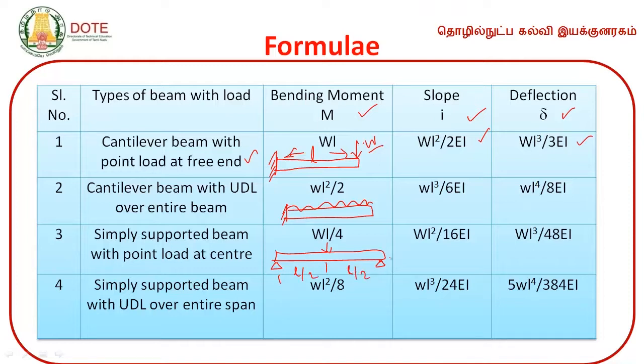We are having a point load of W acting at the midpoint of the beam. Then a simply supported beam with UDL over the entire span. So these are all the values. By using these values, we can solve some problems.